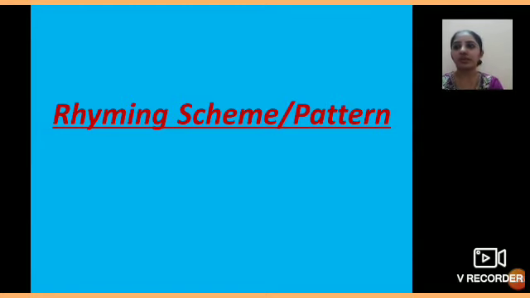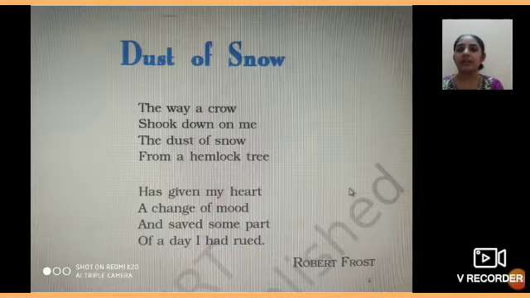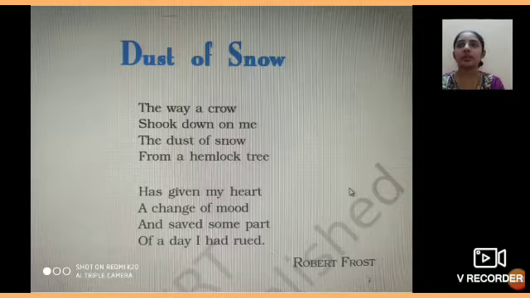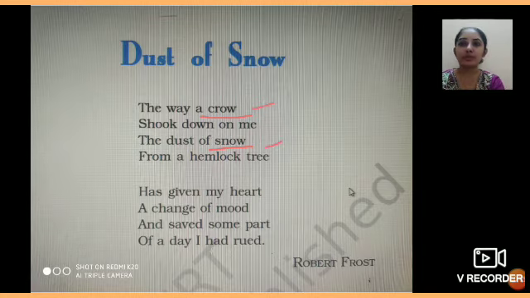Rhyming words आपको पता होंगे. Rhyming words क्या होते हैं? The words which have the same sound. जिनके sound same होते हैं. Like in this poem Dust of Snow, जो आपकी poem है, in this poem this word crow and snow, here see the sound of the last letters OW and OW is the same. Crow, snow, the sound is the same. So ऐसे जिन words के sound same होते हैं, they are the rhyming words.